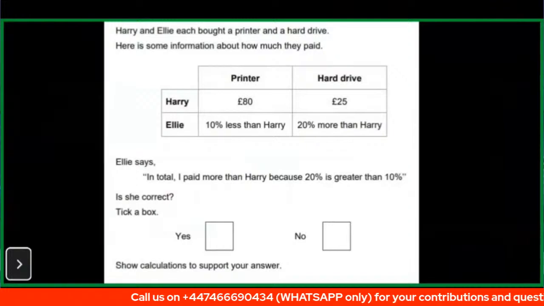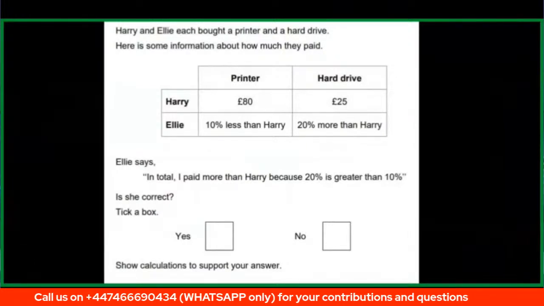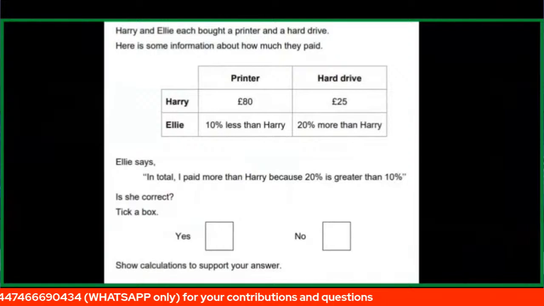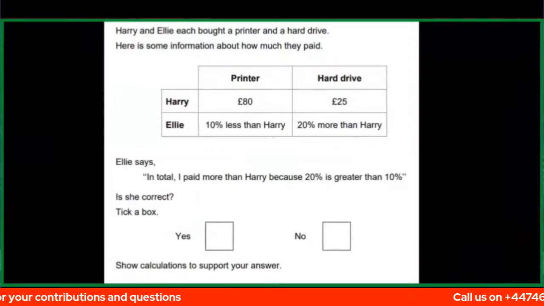Now on to the next question. This is also a very simple one, and it's 4 marks. 4 marks in GCSE. This question is 4 marks. And if you look at it, the question is not so straightforward.